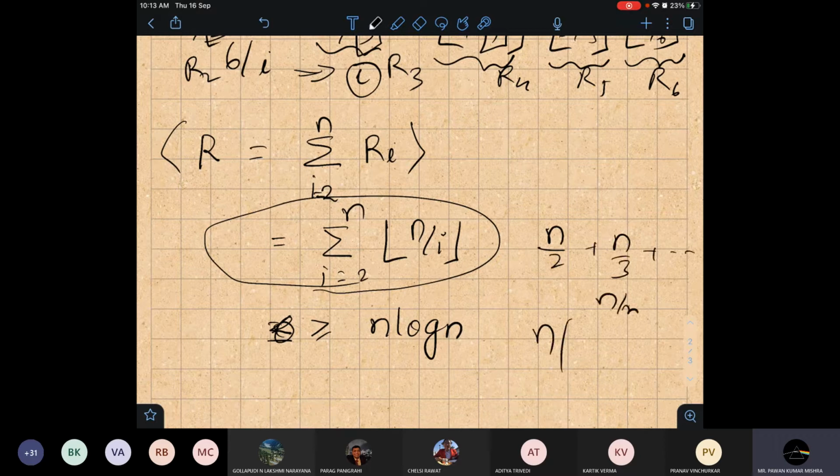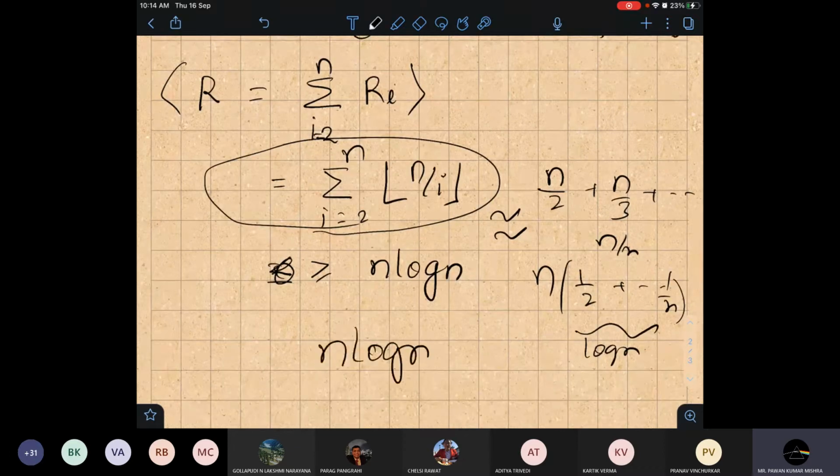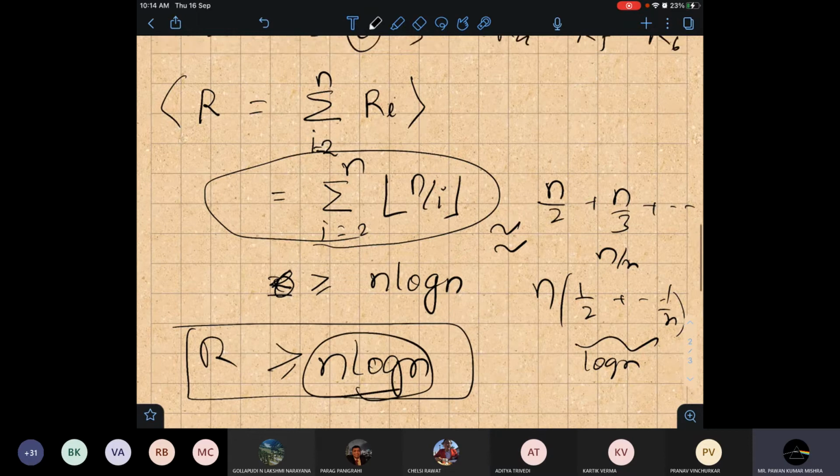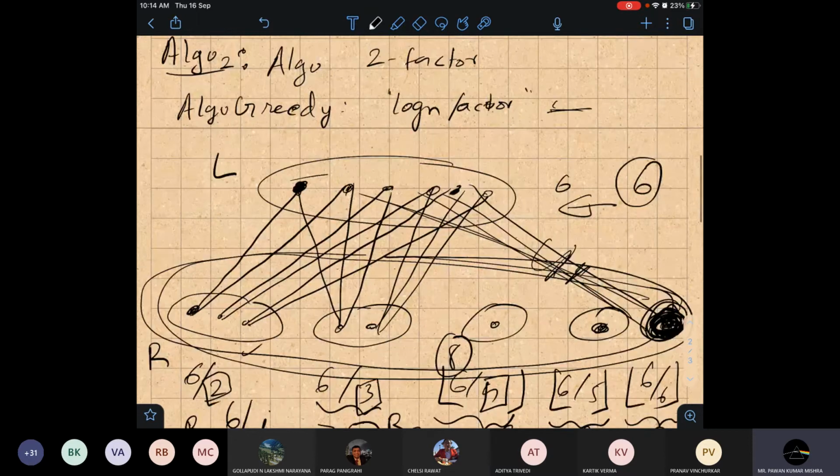If I take n common, asymptotically I'm saying 1 by 2 up to 1 by n is almost around log n. So it will be around n log n. So this R, you agree this thing, na? Yes, sir. So if R is n log n and our L, see, L has only n elements.